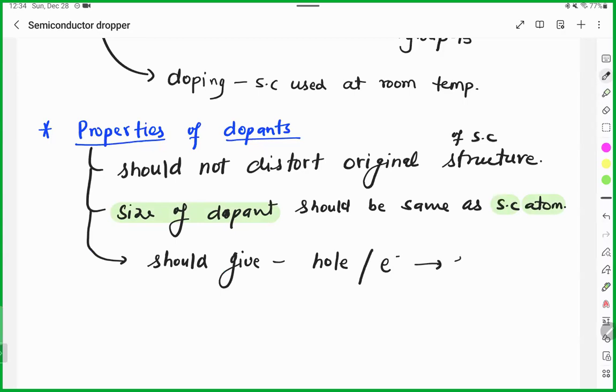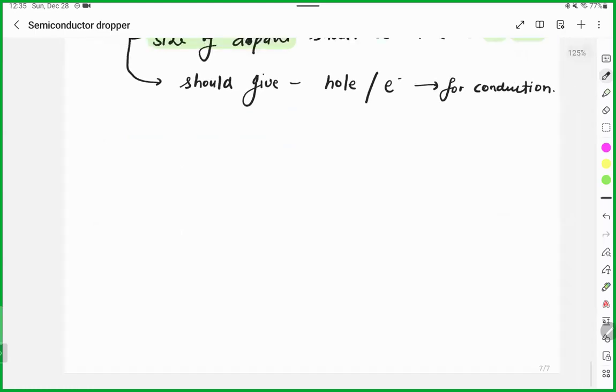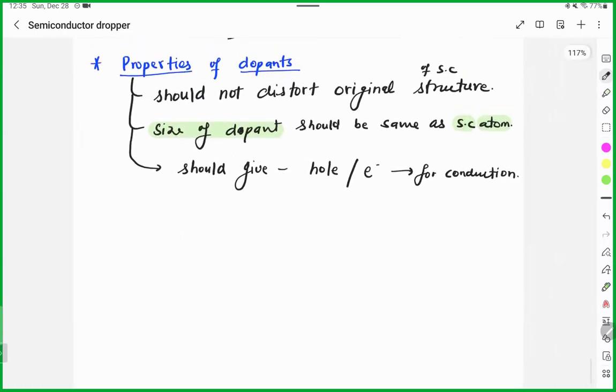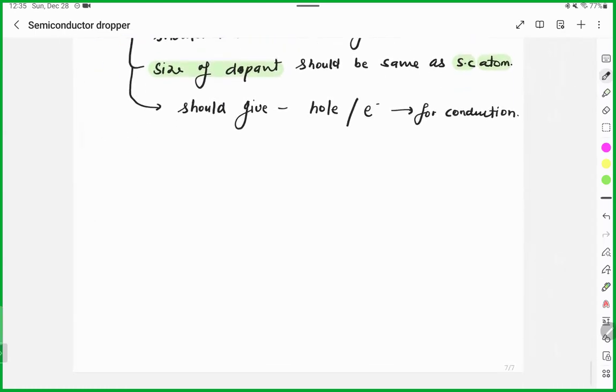Why? For conduction. Because we want to increase conductivity. So we want a greater number of electrons, especially, or holes, so that it increases the conductivity. Any doubt? No, sir.